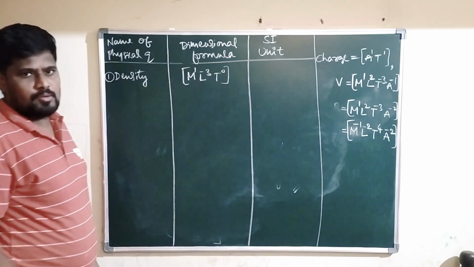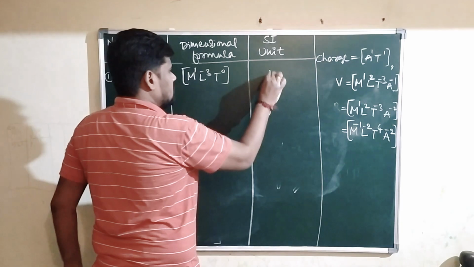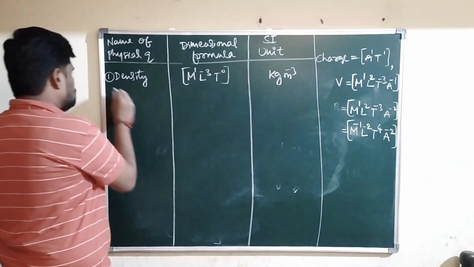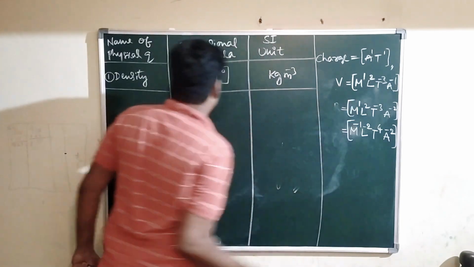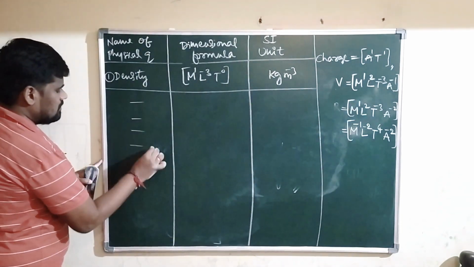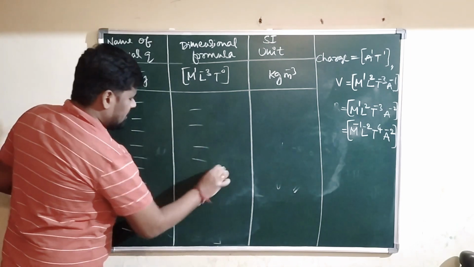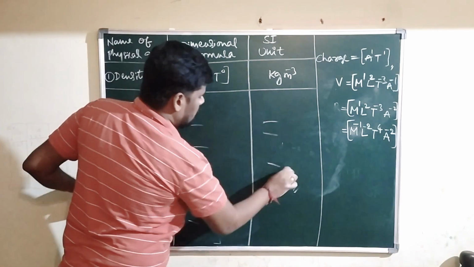And its SI unit is kg per meter cube. Like this you make a list of physical quantities. This table is very important for